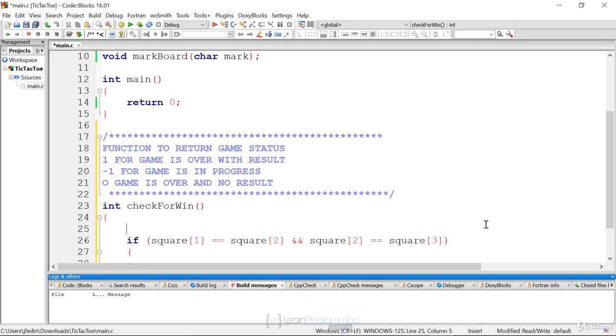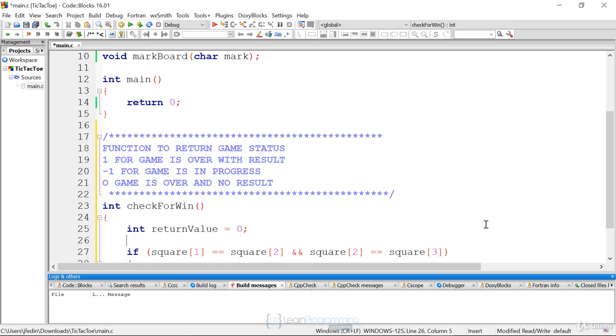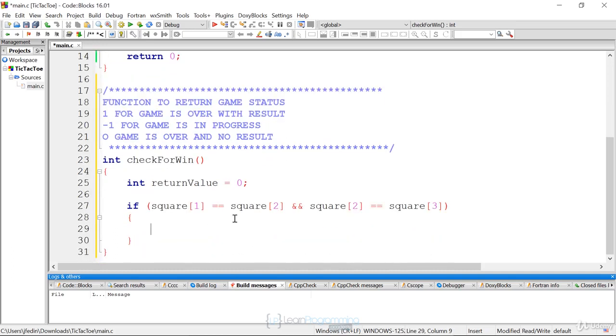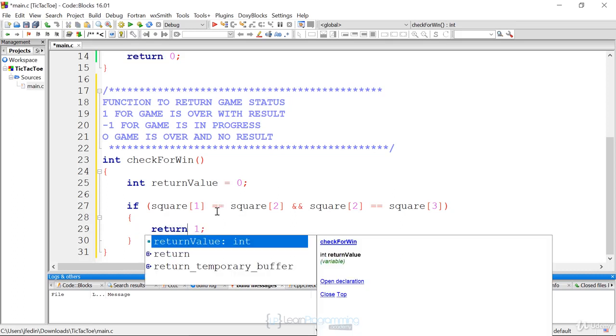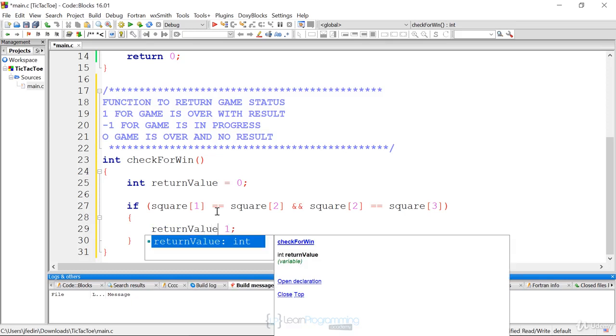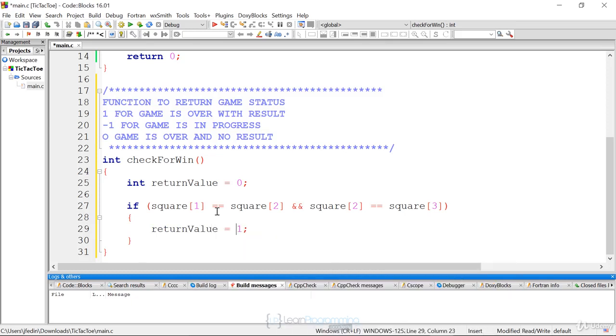So I'm also going to create a return value here. At the top, I'm just going to say return value. Initialize this to 0. Actually, we'll initialize this to 0 for game over. And if we have a match in the first row, I'm going to return 1. Game's over. We then have to have a series of other else ifs to match. And actually, I don't want to return 1. I want to set my return value, because we could return, but it makes the program harder to follow.